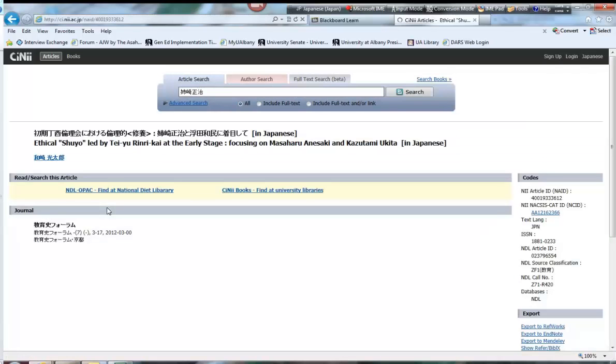If I click on that, it will give me the title in Japanese of this article, an English translation of the title, but the article itself is written in Japanese. And it gives me the title of the journal where it appears, and the issue number, and the year in which it was published. I can take that information and order that article through Interlibrary Loan.